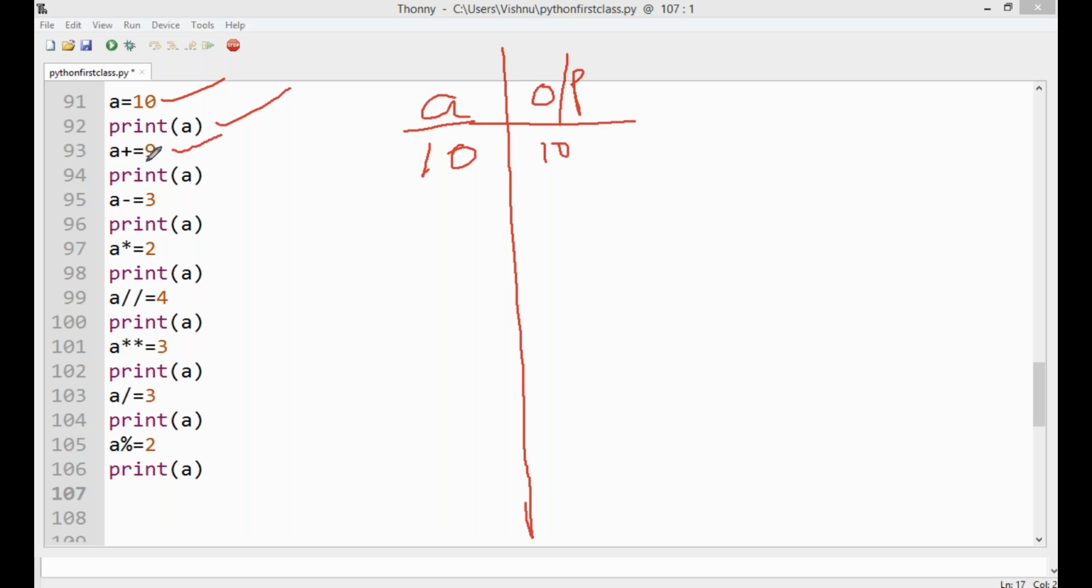Next one, what is the value? A equal to A plus 9. That means A plus equal to 9. The value of A is added to 9. That means the A value equal to 19. Now here, print of A, the output equal to 19.